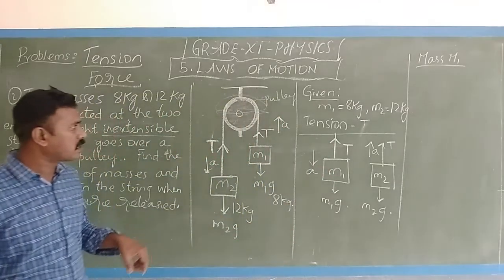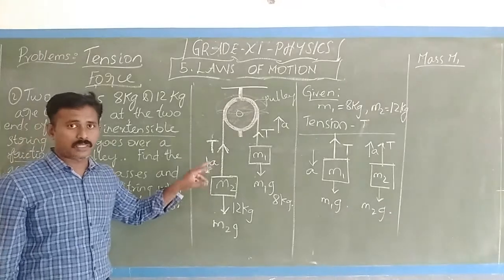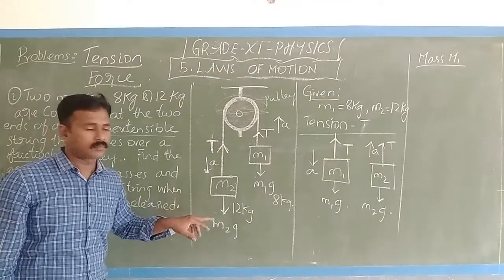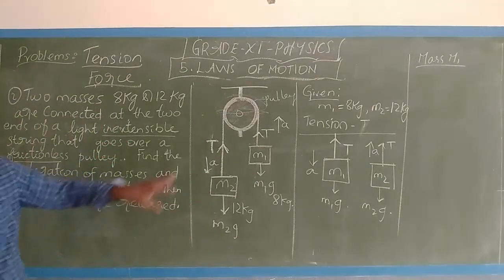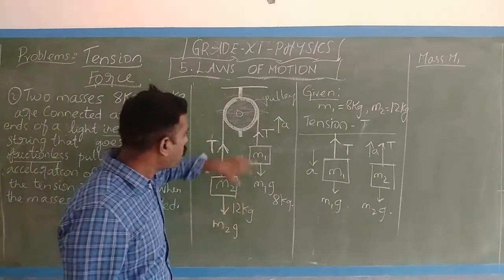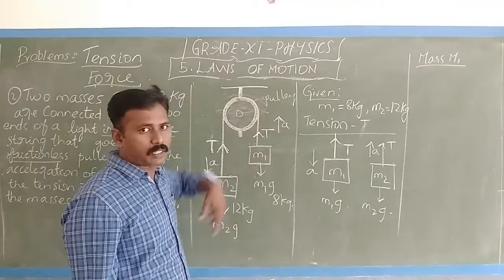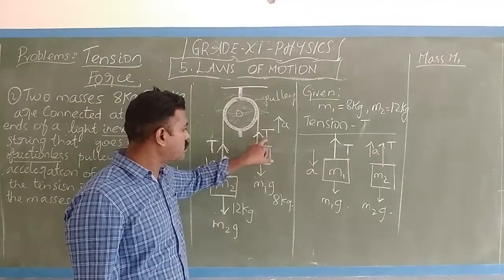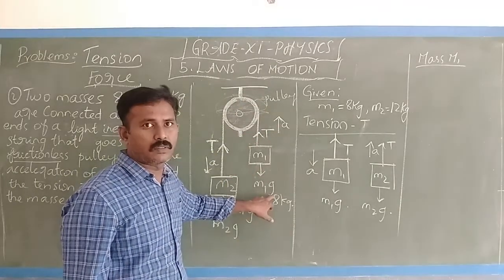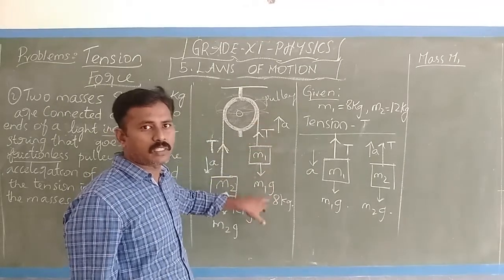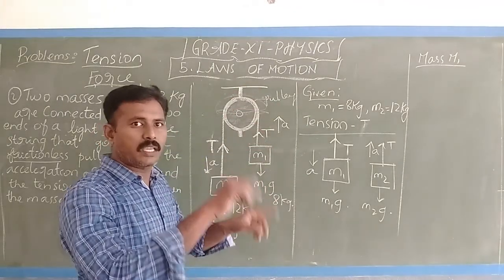Mass M1 is moving upward, so T dominates M1g. Since T is more than M1g, it is going up. So T minus M1g